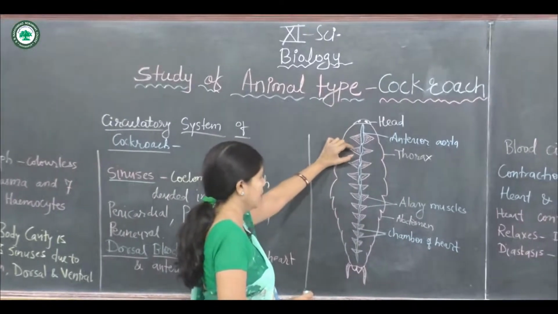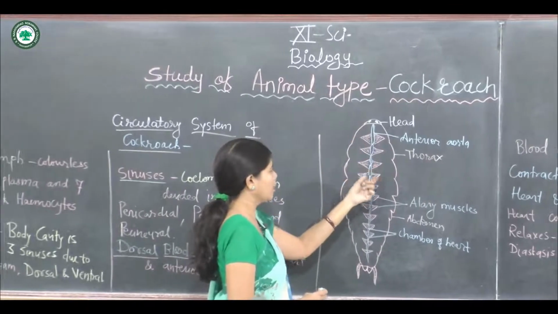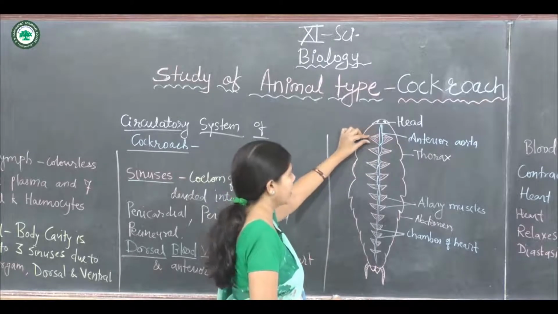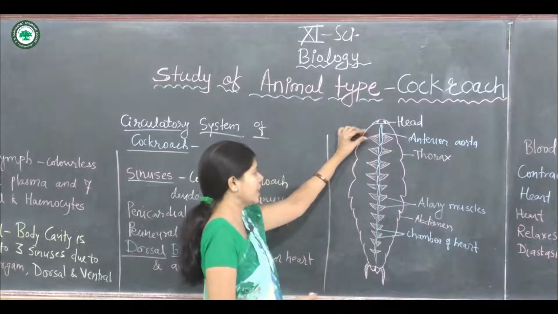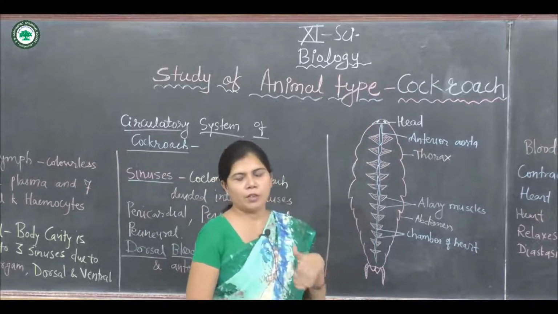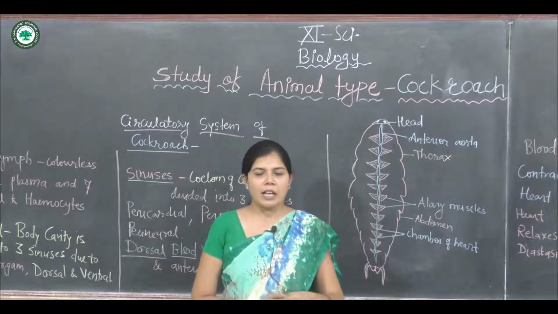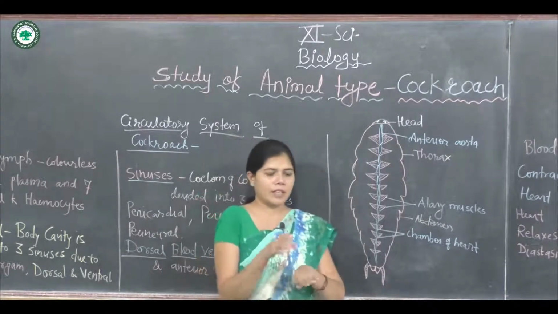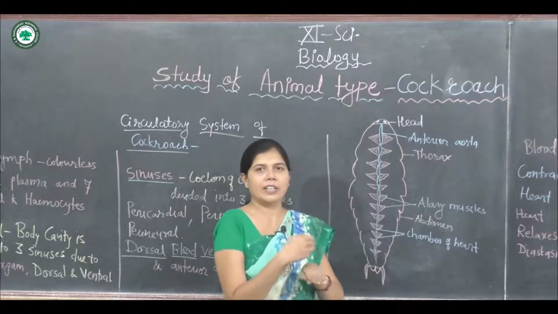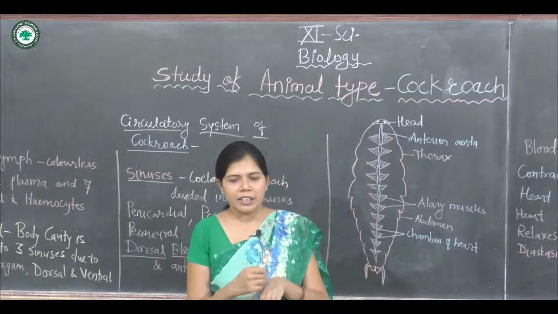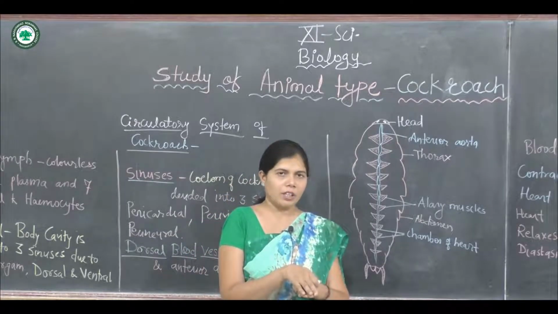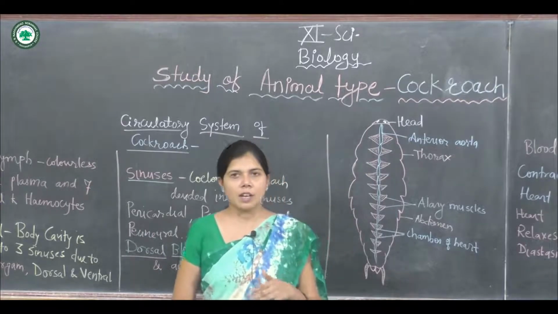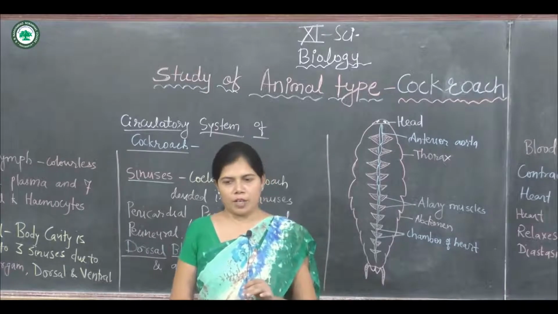The broad side of the alary muscle is attached to the heart as well as the dorsal aorta, and the pointed ends remain present in the body cavity. Again, the ventral diaphragm is flat, and it is present at the ventral side, just above the ventral nerve cord. Laterally it is attached to the sterna at the intersegmental points.